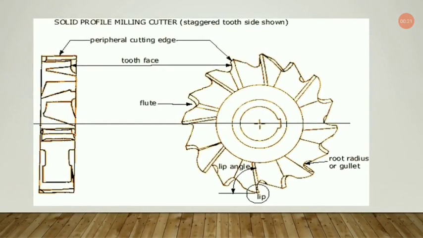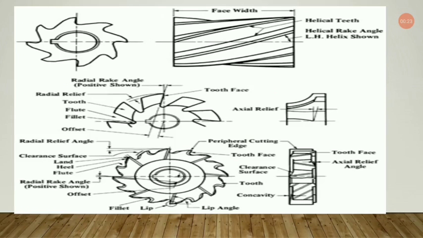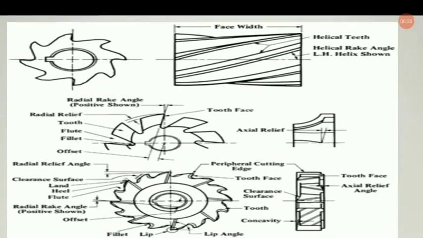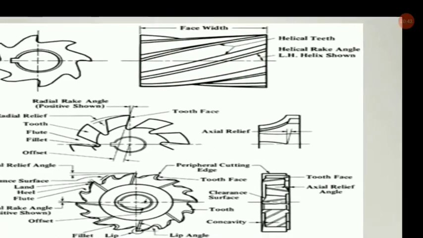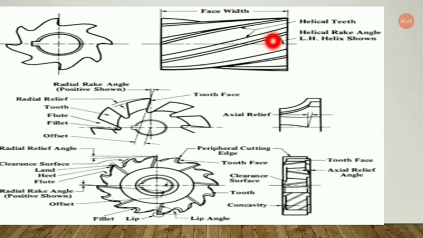Now let us come to this slide. Here we have got some extra slides discussing the different geometries of a milling cutter. So in the side view, you can see this one is the face width, and these are the helical teeth.